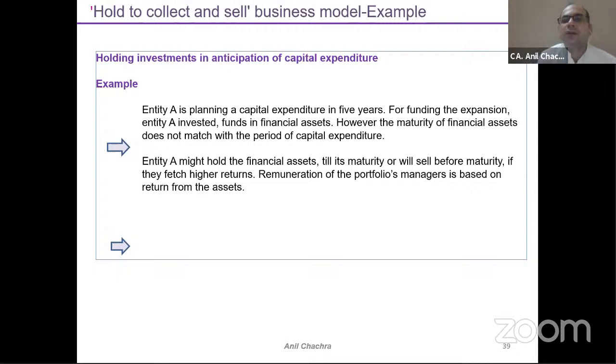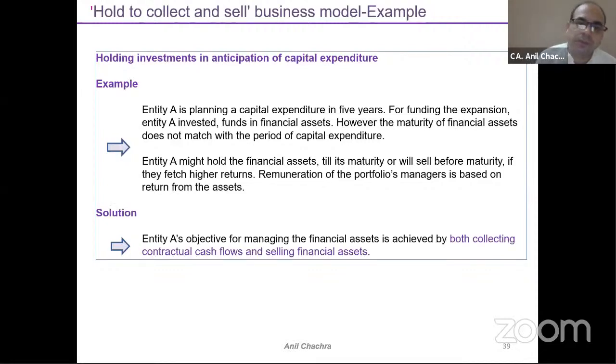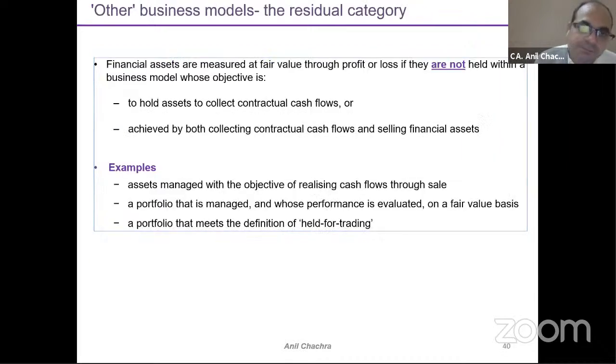So in this case, the company has invested and the company has their expansion plan as well. But as and when the returns get higher, the company can make a sale. So that means it's a hold to collect and sell business model, right? Because the company will get the returns as and when the market goes up. So in this type of scenario, you will analyze whether the transactions would be part of hold to collect. Hold to collect means the amortized cost method would get applied, and hold to collect and sell means fair valuation through other comprehensive income will get applied.